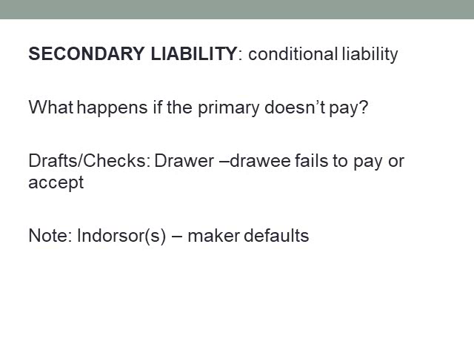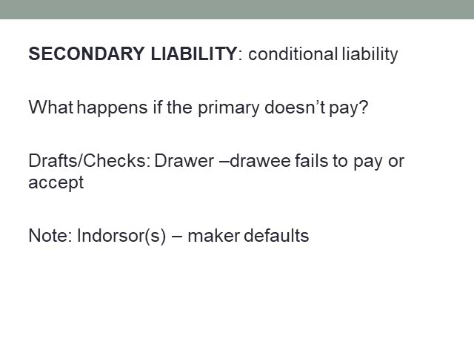So now we'll turn to secondary liability. And what happens if the primary doesn't pay? That's going to be conditional. So this liability, secondary liability, is conditional. And this is for drawers and endorsers. They have secondary liability. So we're talking about drafts and checks, or those who may have endorsed.